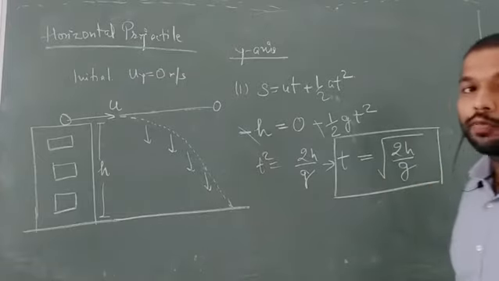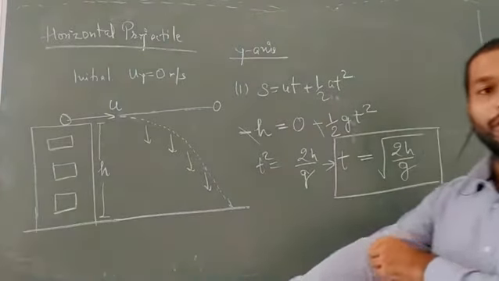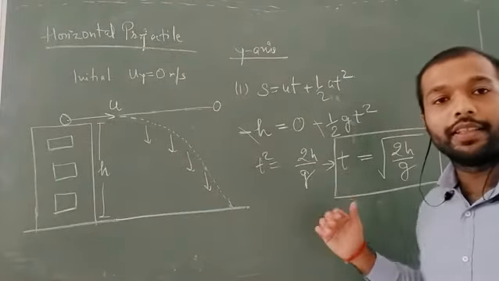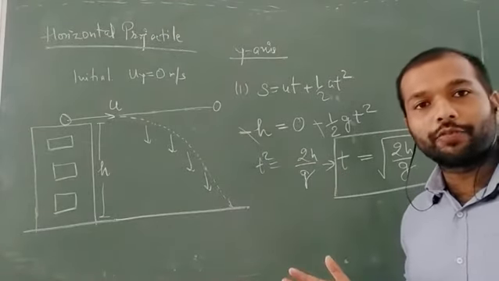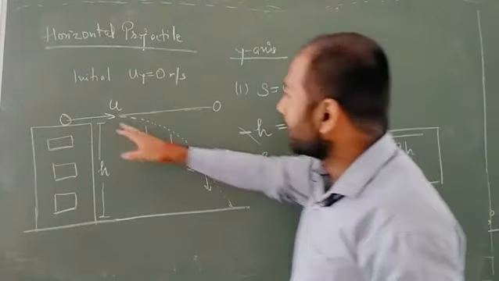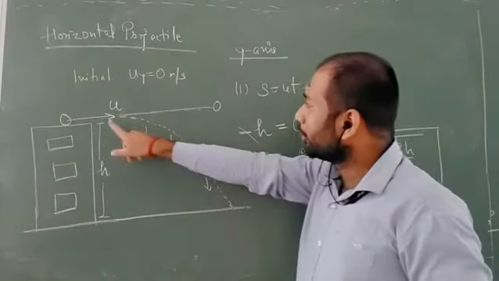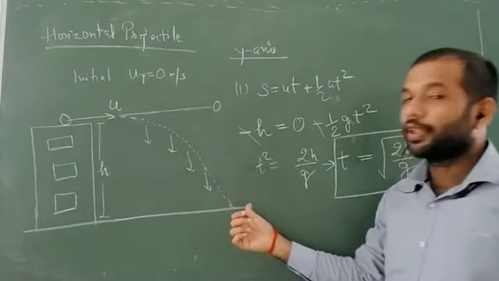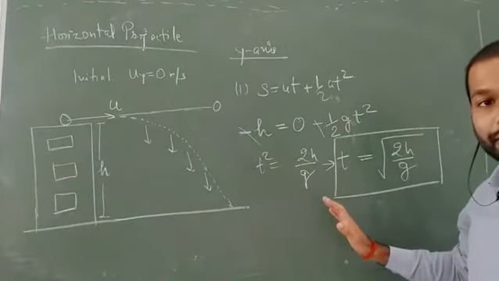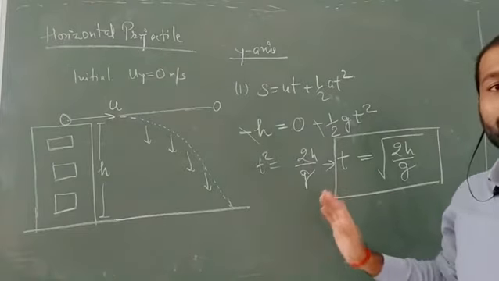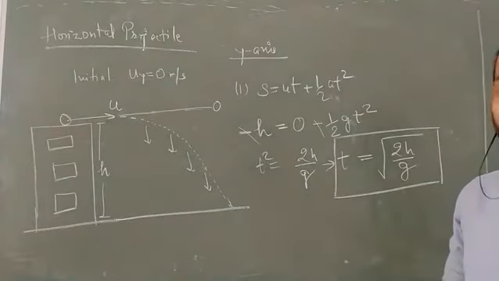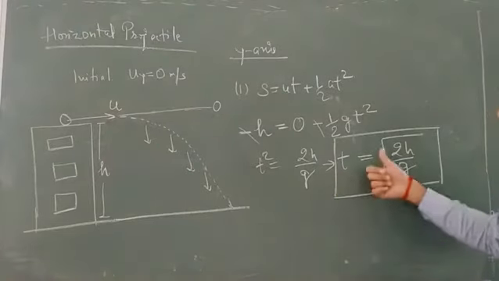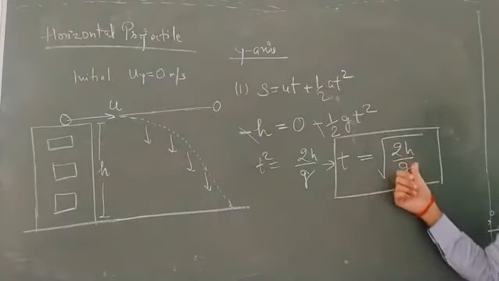What we are seeing here is a very important conclusion: t is the time of flight, and in this case you will not do 2 times t. Why? Because there is only one-sided motion; the body is going from the top side to the bottom side. Do not try to make it 2 times as earlier, because that was in the case of angular projection. So the conclusion is that the time depends on the under root of 2h upon g.